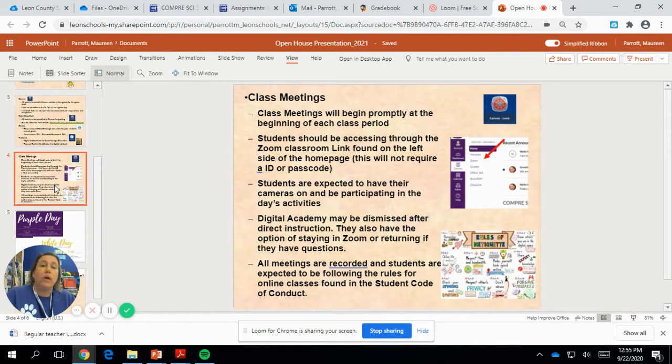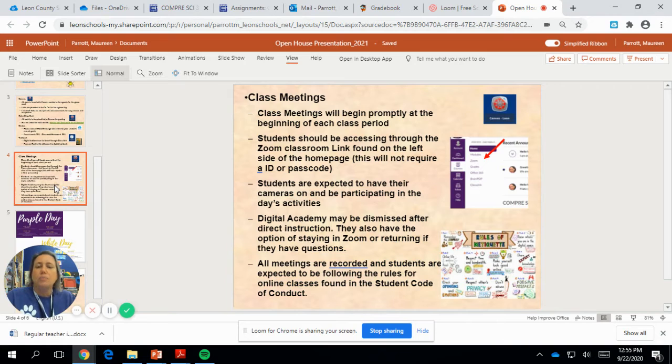Now, I do have a waiting room that helps me control and make sure only the students from that class period are attending and coming into that Zoom meeting. They will just hang in the waiting room and I will quickly admit them. That gives them time to log in, and gives me time to start taking roll and getting class started.